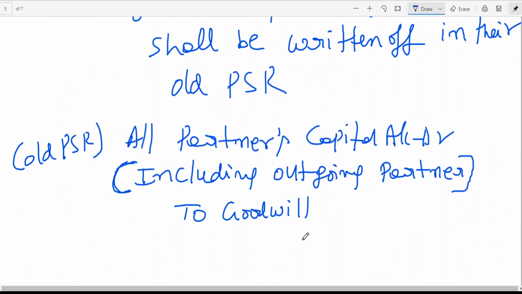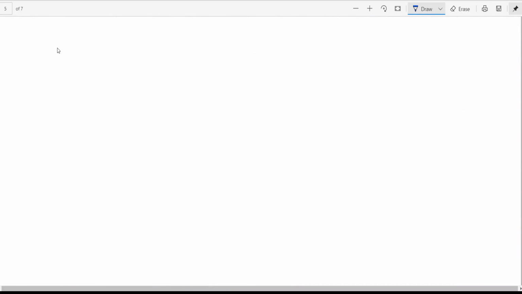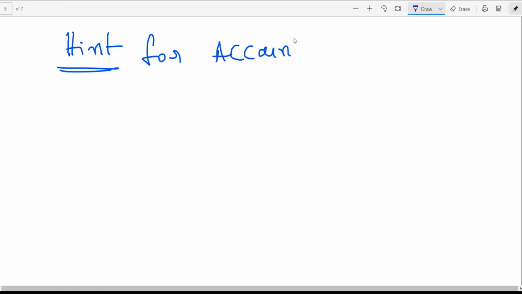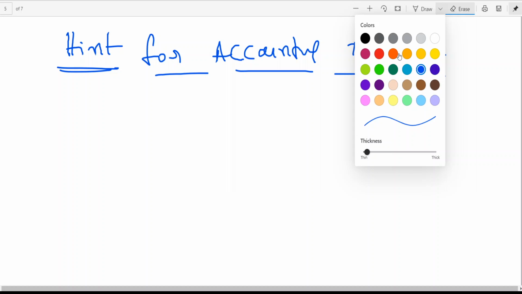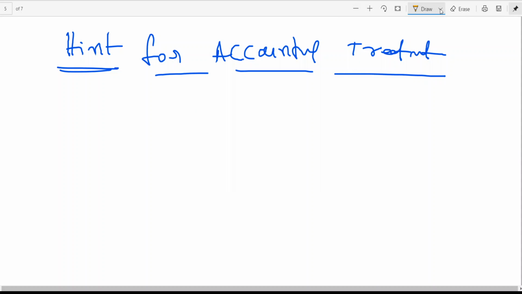Here I want to give a small hint for accounting treatment. What is it for? For accounting treatment of goodwill. Here I mean to say, for admission,